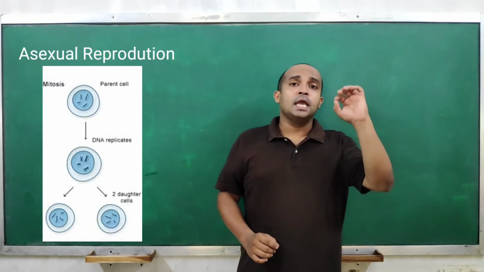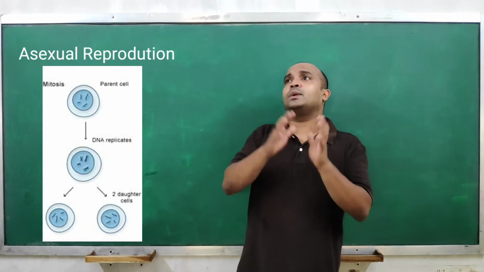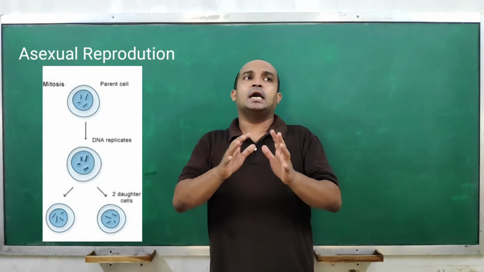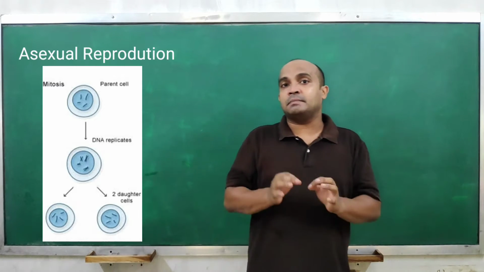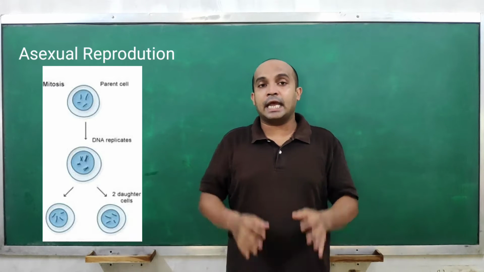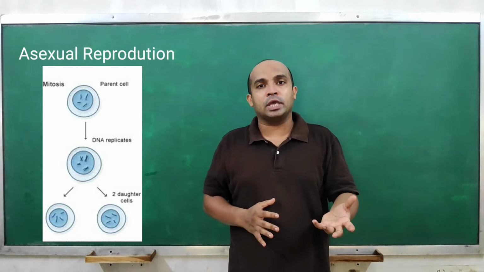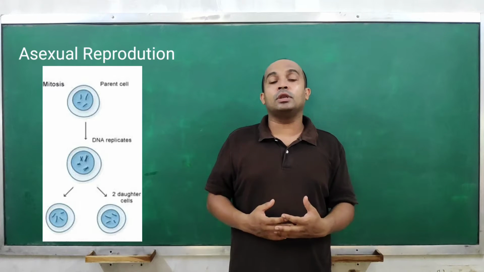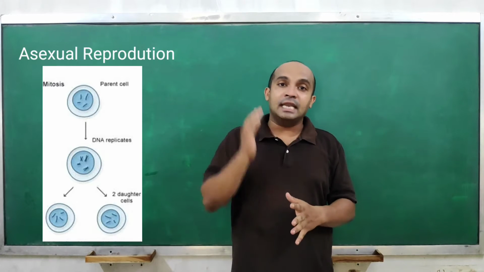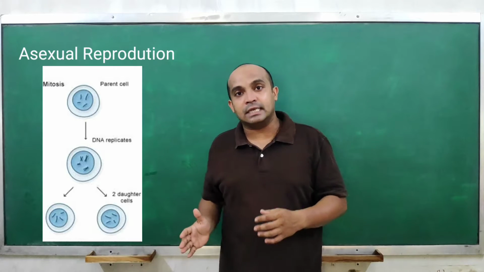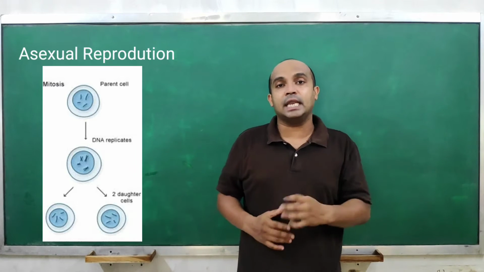But in a rare phenomenon, let's say 1 in 1,000 cases, errors sometimes occur in the copying of DNA. Due to these errors there is a change in the DNA molecule, and most of the time this change leads to death of the cell.